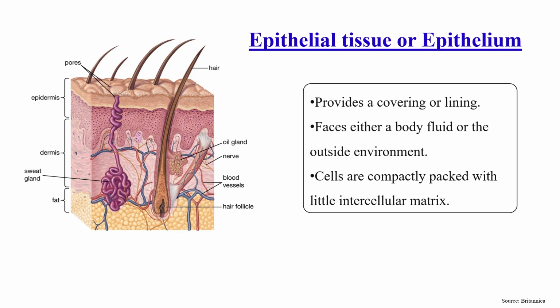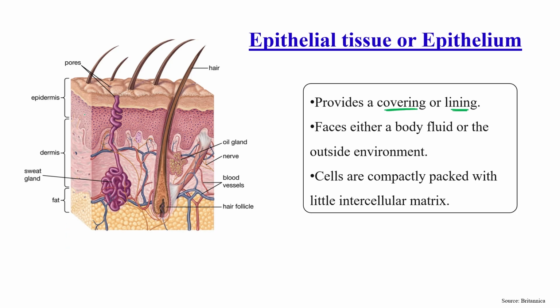The first type of tissue we are going to discuss is epithelial tissue. Epithelial tissue is the outer covering of any individual or any organ. This epithelium provides covering, or we can say lining.